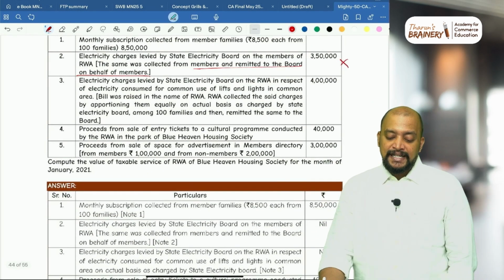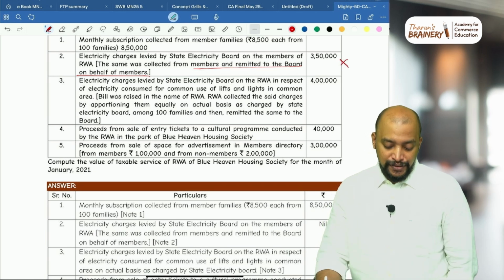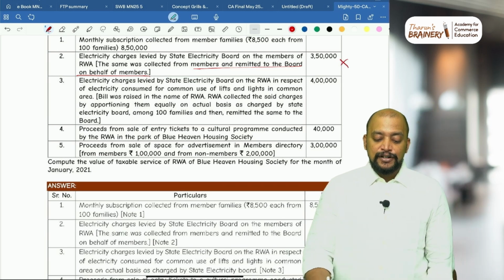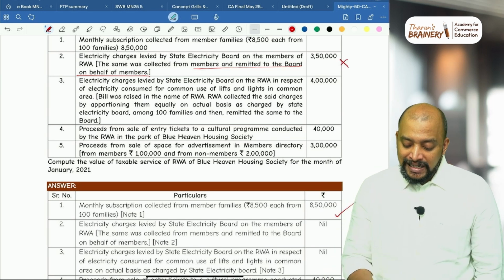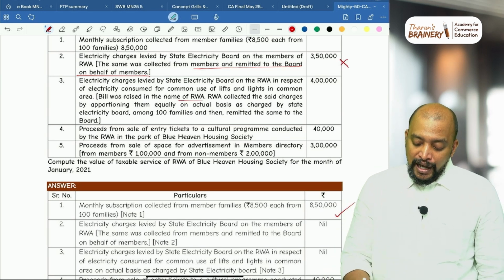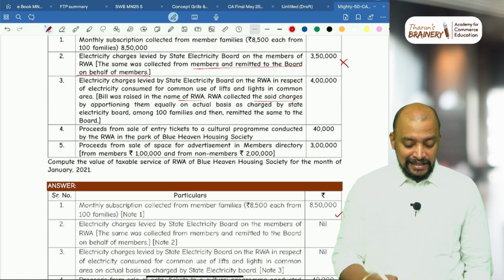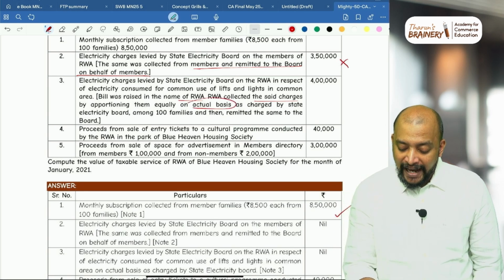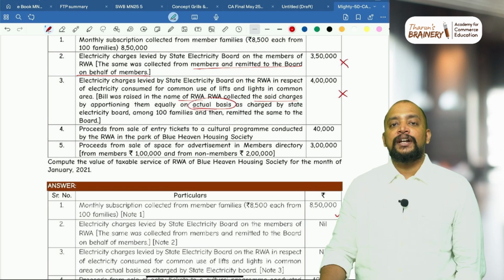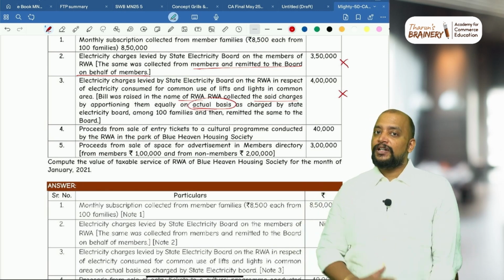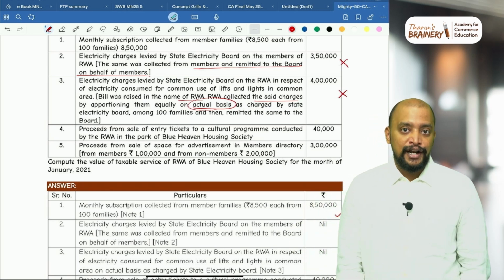Electricity charges levied by State Electricity Board on the Resident Welfare Association in respect of electricity consumed for common use of lifts and lights in common area. Bill was raised in the name of association. Association collected the said charges by apportioning them equally on actual basis, not on ad hoc basis. Again, this will also not be included because they are just recovering on actual basis. We have a CBIC circular related to this.